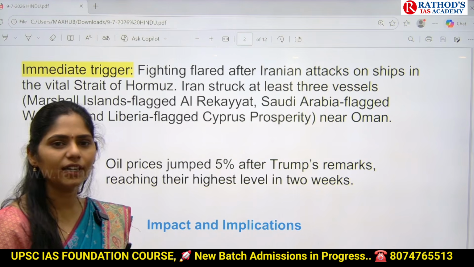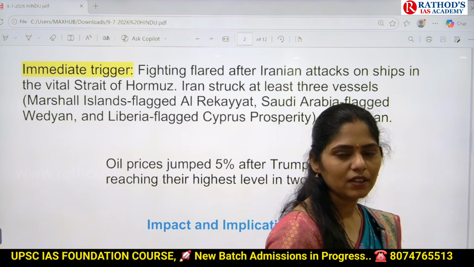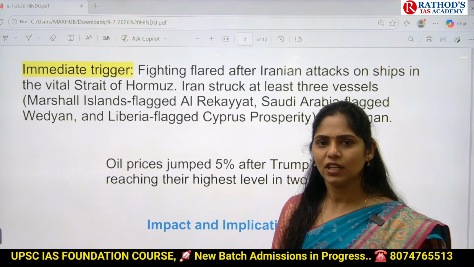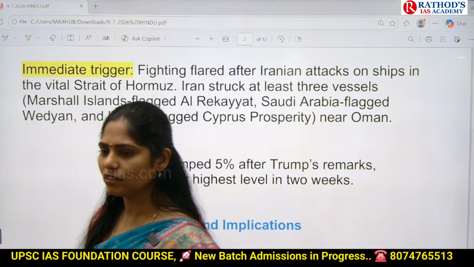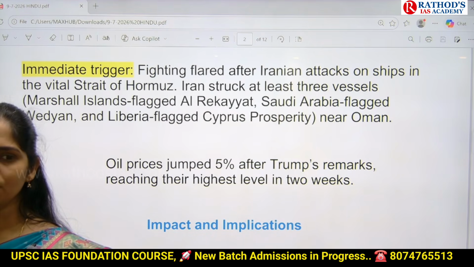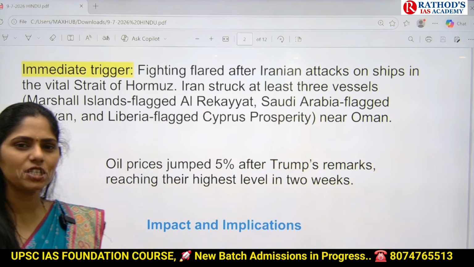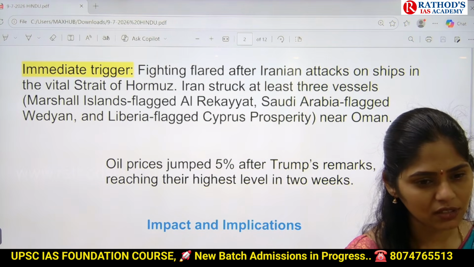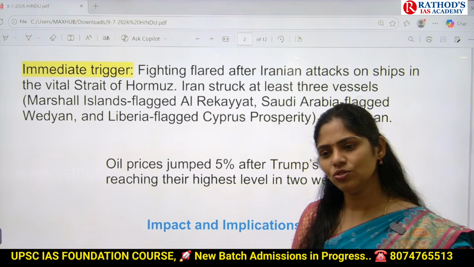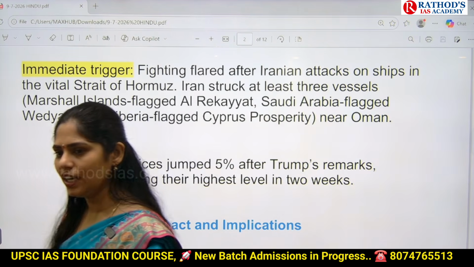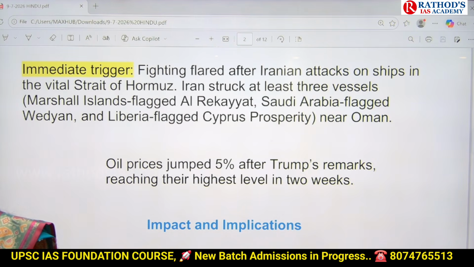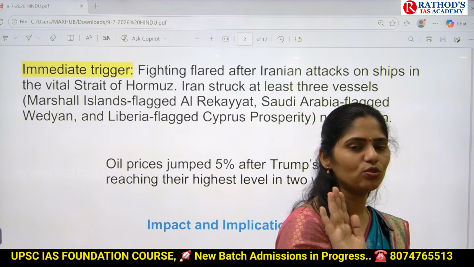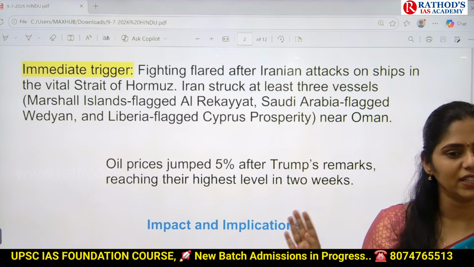And what about India? What will be the impact on India? The movement of Indian ships in the Strait of Hormuz will be halted. Next, oil prices will increase, which will lead to increased prices of diesel and petrol in our country. Overall transportation cost will increase, and that will lead to inflation, right? And we have to go for diversification of our energy. That means other than these West Asian countries, we have to purchase oil from other countries.